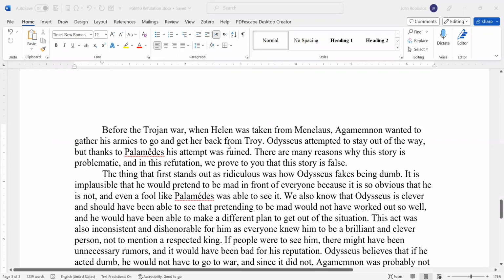Before the Trojan War, when Helen was taken from Menelaus, Agamemnon wanted to gather his armies to go and get her back from Troy. Odysseus attempted to stay out of the way, but thanks to Palamedes, his attempt was ruined. There are many reasons why this story is problematic, and in this refutation, we prove to you that this story is false. So there you go. Simple introduction has a thesis statement, has a narrative introduction that also serves as a statement of circumstance, right? She's telling you the background of the story.